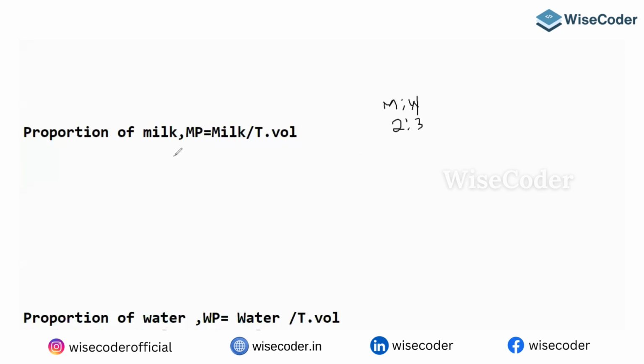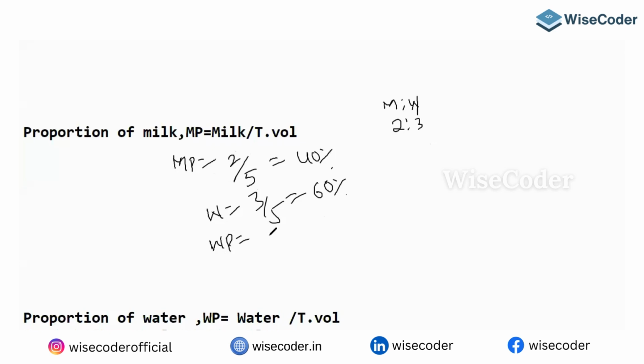So what do you mean by milk proportion? Milk is two quantities out of the total quantity of five. So you can say the milk is 40%. No need of calculating the water proportion, because obviously the water will become 3/5, which is 60%. The proportion of water refers to water by total value.